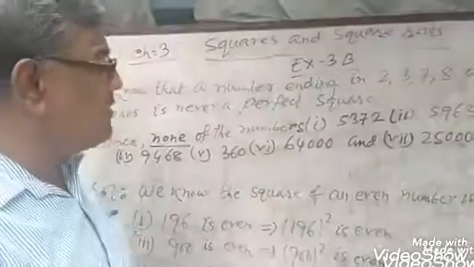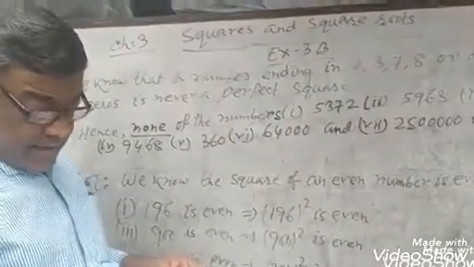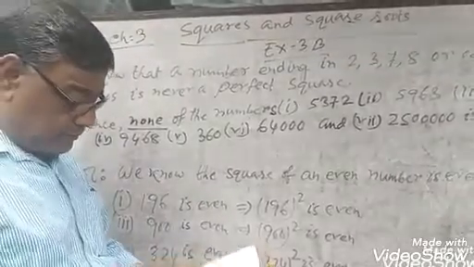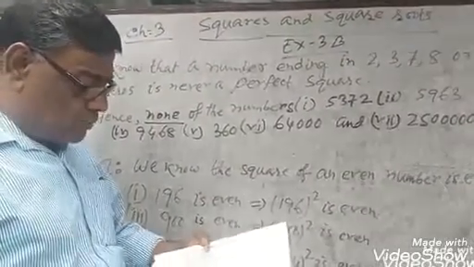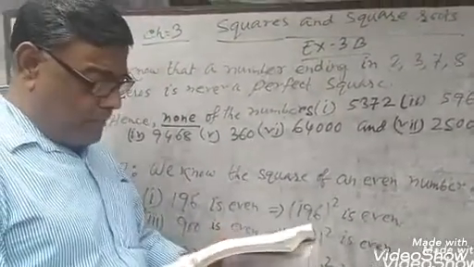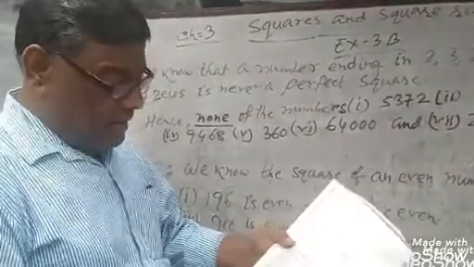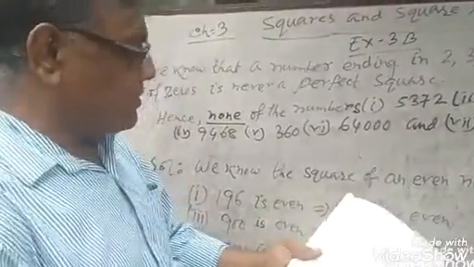Today I am going to start chapter 3, exercise 3b. Question number 1. Give reason to show that none of the numbers given below is a perfect square. There are 7 problems.